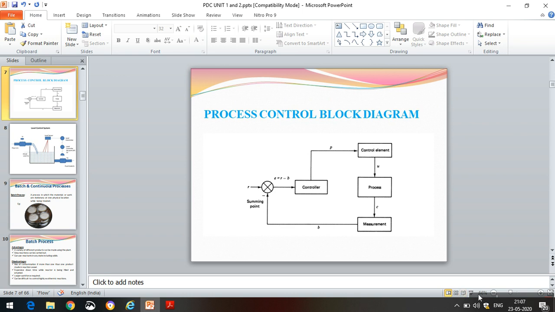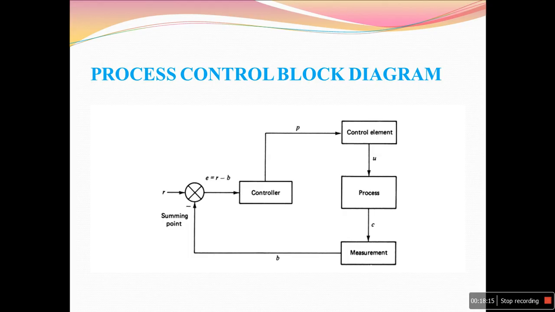It mainly has 4, or you can call it 5, elements: process, measurement, comparator, controller, and control element. Actually there should be a line here, that is the control variable. We will compare this block diagram with the previous one.